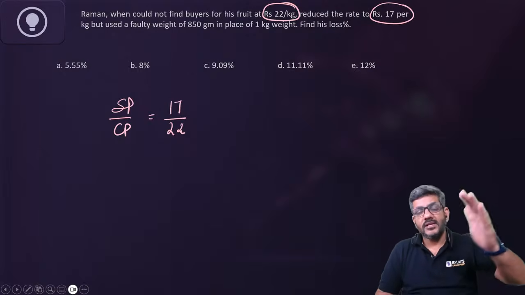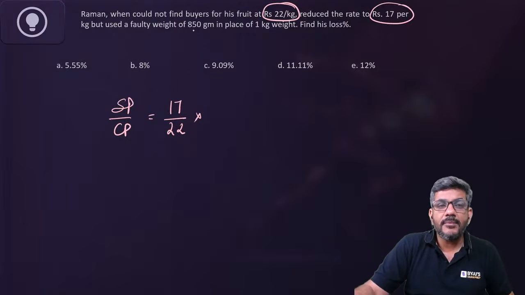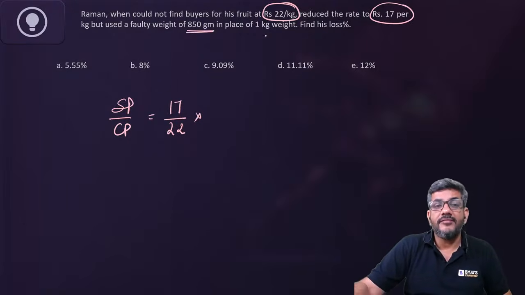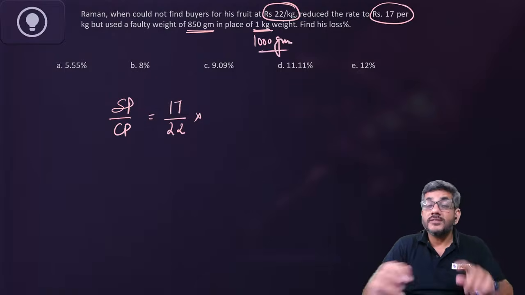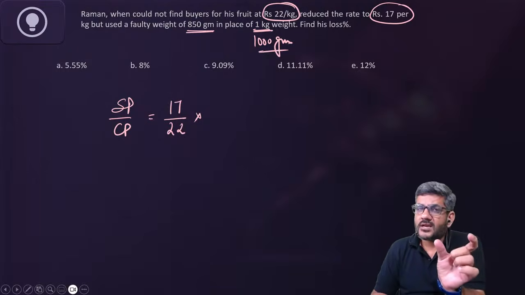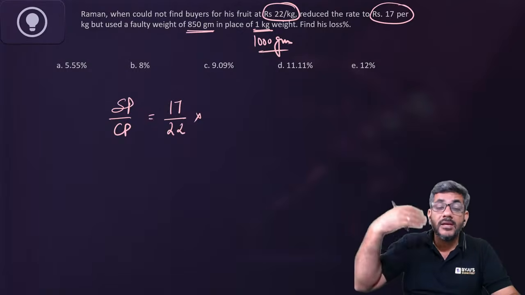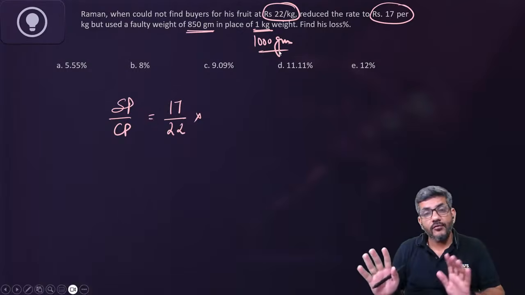So 17 is written above, 22 is written below. Next. He is using a faulty balance which weighs 850 grams in place of 1 kg, that is 1000 grams. In place of 1000 grams, he is using 850 grams. Because of this transaction, he is having a profit. In place of 1000 grams, he is giving people 850 grams. So he is having a profit by that.